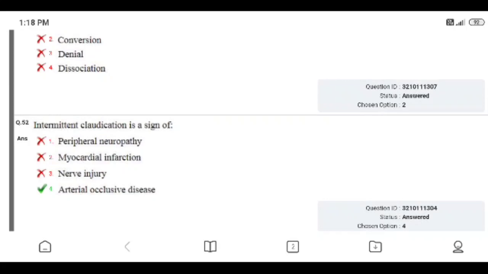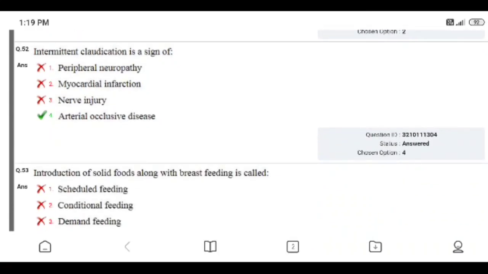Question number 52. Intermittent claudication is a sign of: peripheral neuropathy, myocardial infarction, nerve injury, arterial occlusive disease. Right answer is 4, arterial occlusive disease. I gave right answer 4.